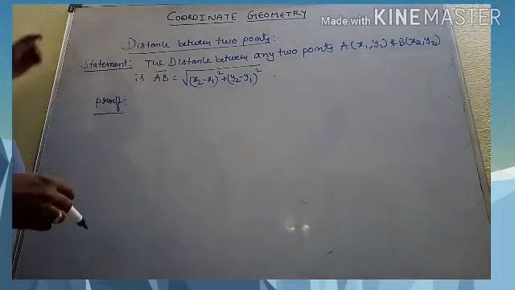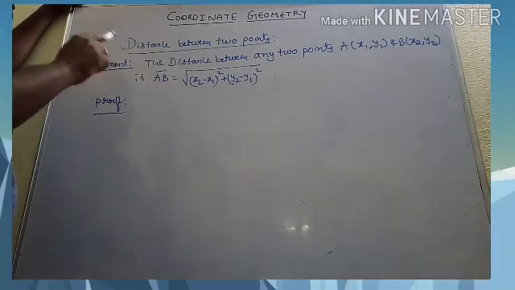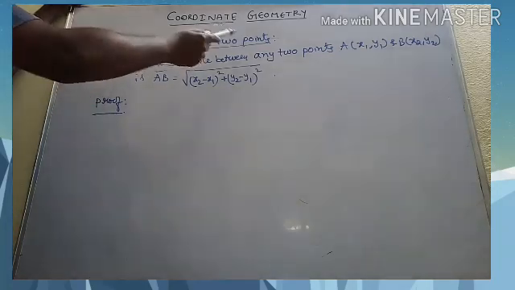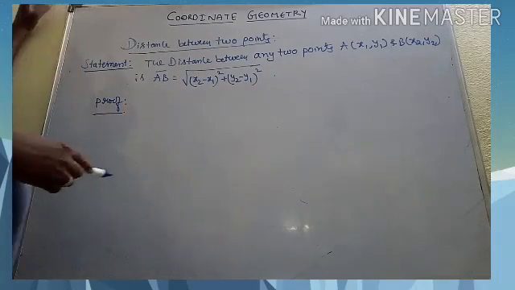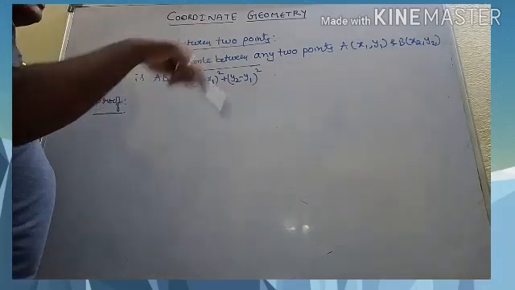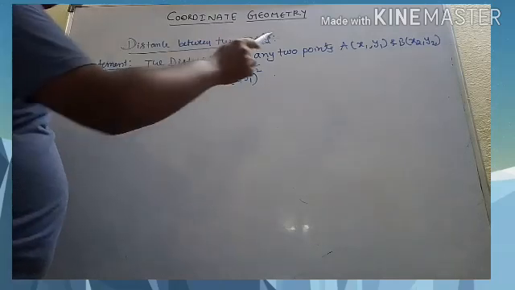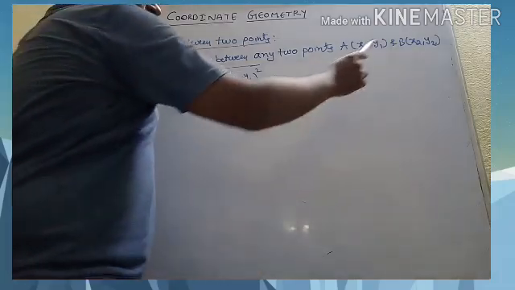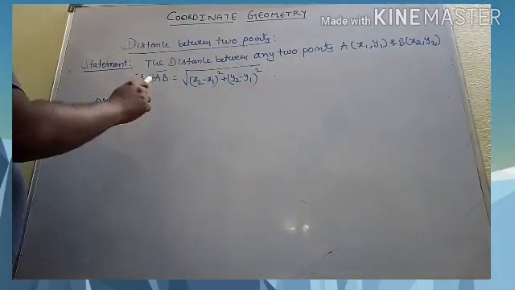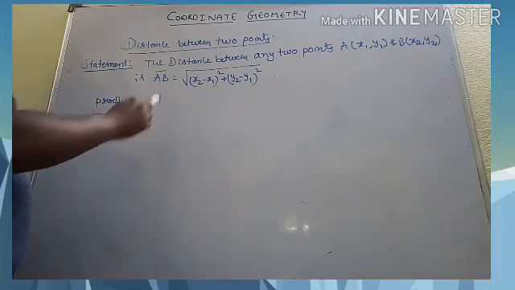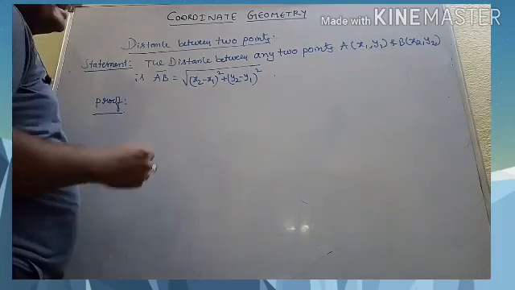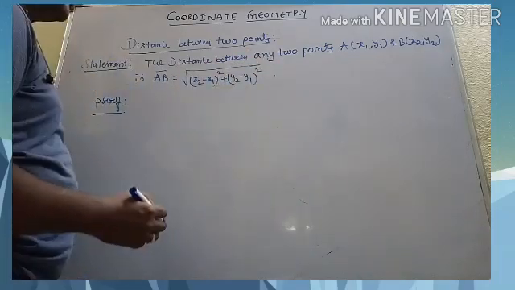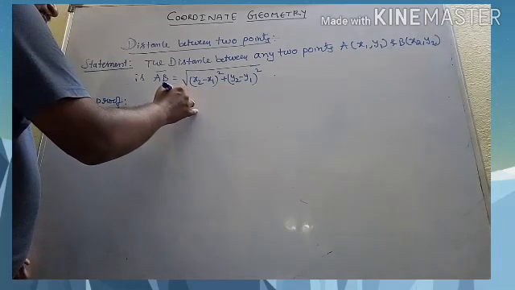Now, one important derivation and important concept in coordinate geometry is the distance between two points. The statement is: the distance between any two points you take on the plane. Let us take the first point as A, x1, y1 and B, x2, y2. Then the distance between them, AB, is given by the square root of (x2 minus x1) whole square plus (y2 minus y1) whole square. Now let us try to get the proof of this, my dear students.